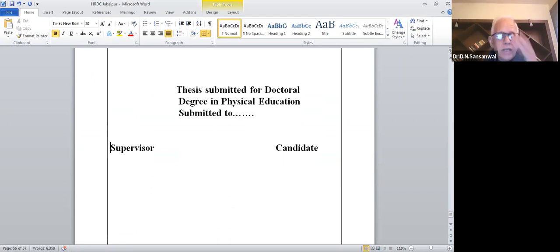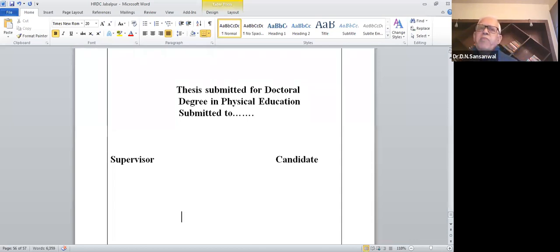And then here you write the address of your research center. If it is a thesis, it is the research center. If it is your master's program, then it is your institute, whatever is the institute. Because your university name you have already written here.